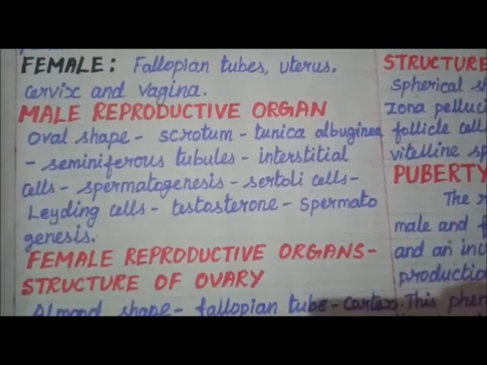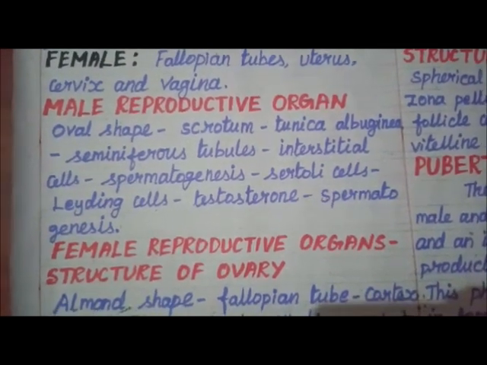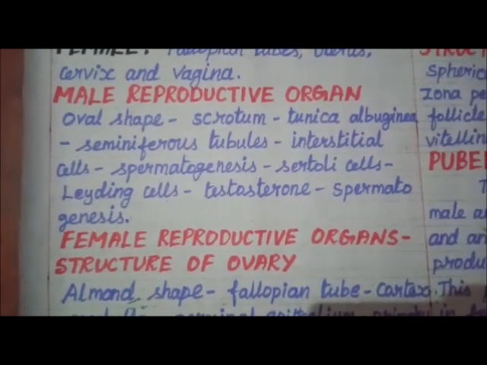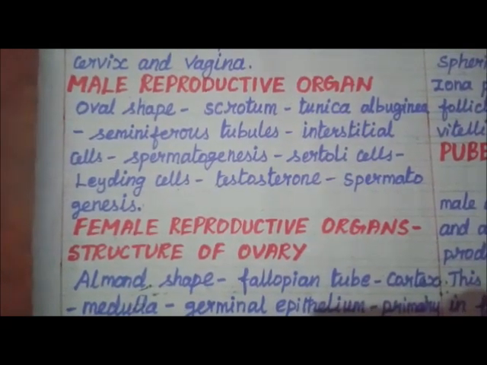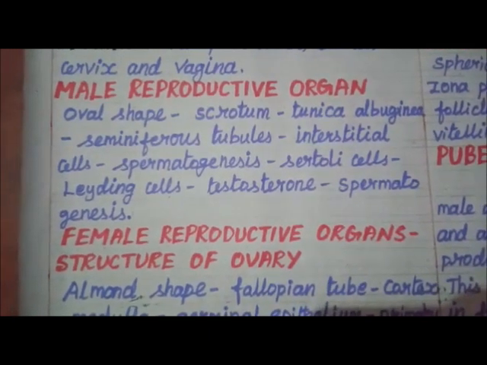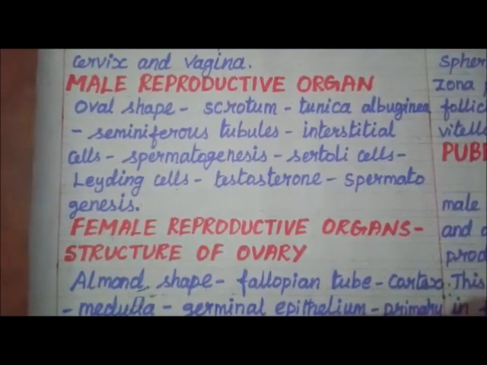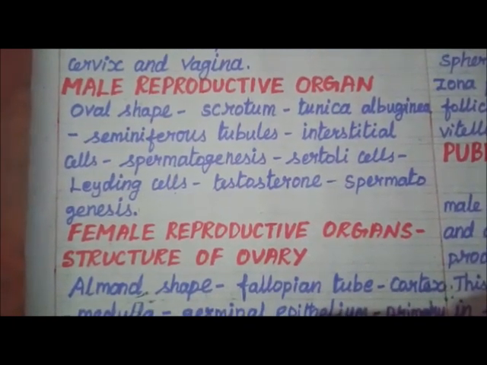The testes are the reproductive glands of the male. They are oval-shaped organs which lie outside the abdominal cavity of a man in a sac-like structure called the scrotum.